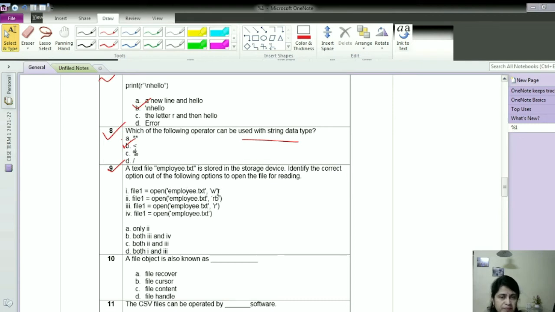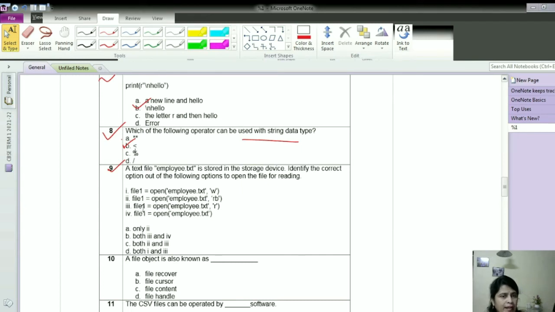W is the mode in which we open a file in write mode, so of course that is not the option. Then file1 = open("employee.txt", "rb"). B is for binary file. To open a binary file you use B mode, but here it is a text file, so that is also not the correct option.